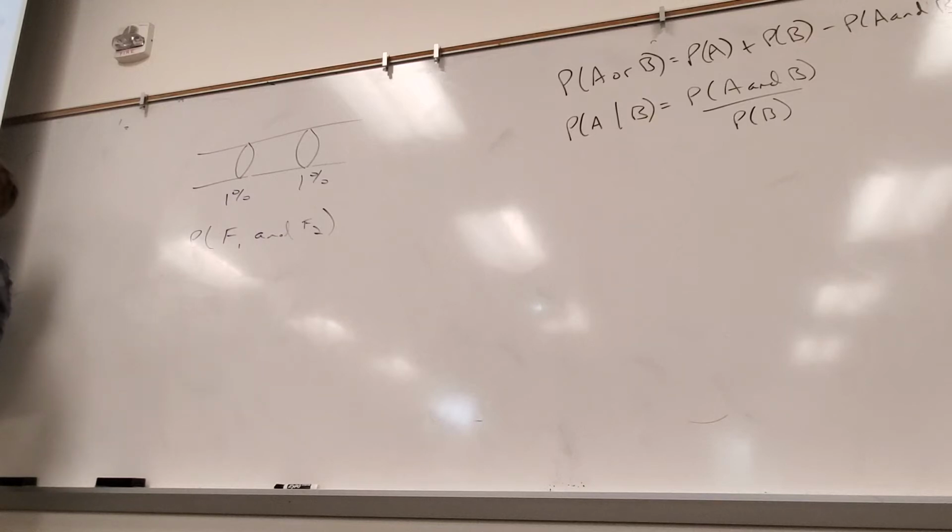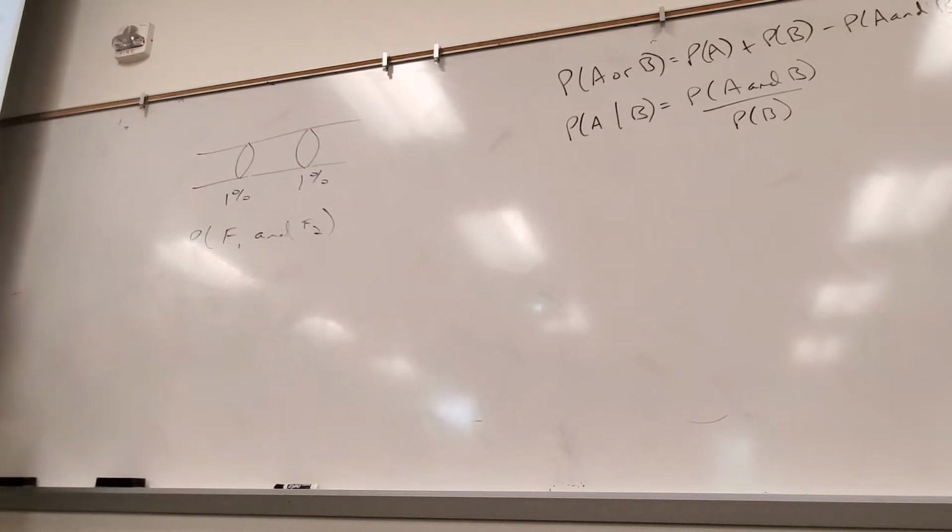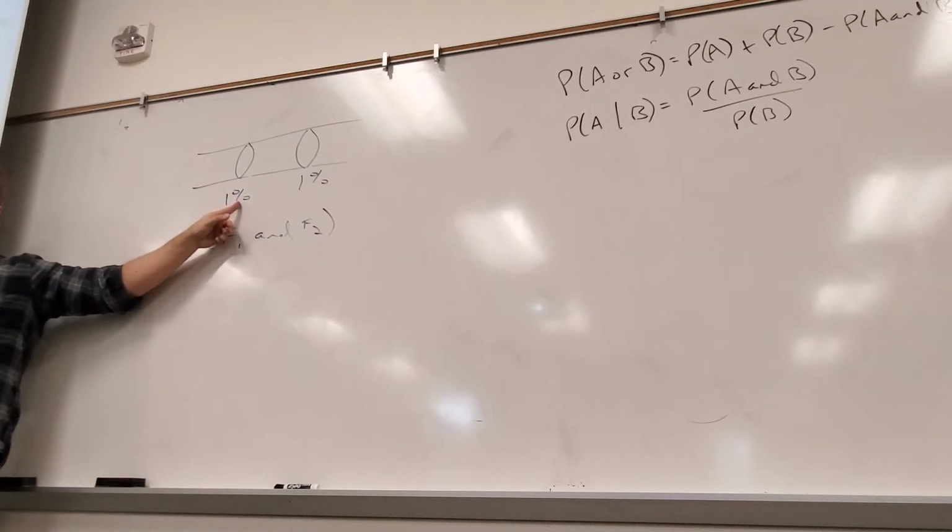If and worked the same way as or, and I added them, now I have a 2% chance. That doesn't make any sense. That doesn't go along with the whole idea. I want to decrease the probability, right? So now watch this. How often will this one not work? 1% of the time.